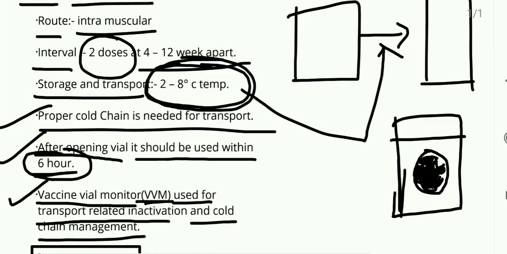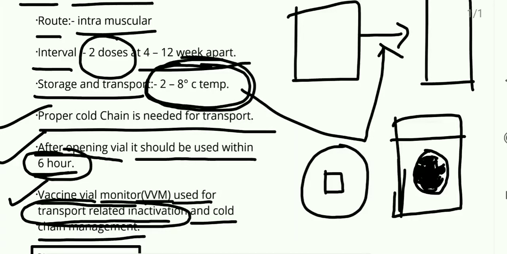If the color of the square is same as the surrounding circle, that means there is a breakage of transport, meaning transport related inactivation, and this type of vaccine should not be used at the vaccination site. This is all about the Covaxin. Okay.